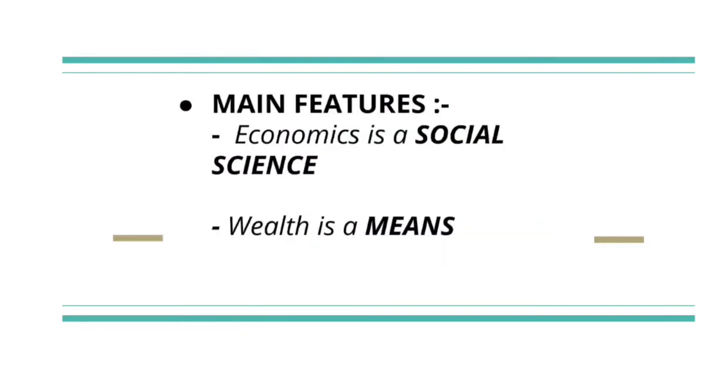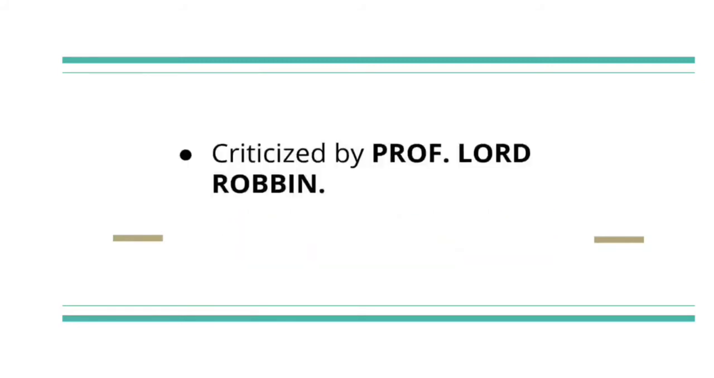There are some main features as well. First, economics is a science. It studies the economic activities of a social, normal and real man. And the second one is wealth is a means, which refers to an end in human welfare, that is, wealth is for man and man is not for wealth. Professor Marshall stressed only material requirements. It neglects other aspects of services. That's why his definition was criticized by Professor Lionel Robbins.